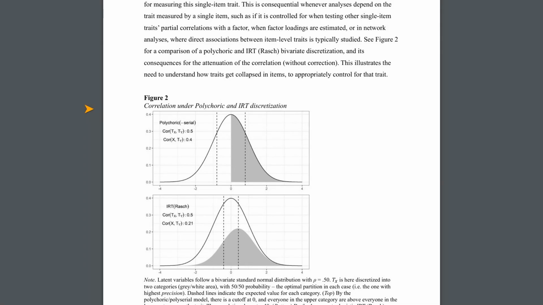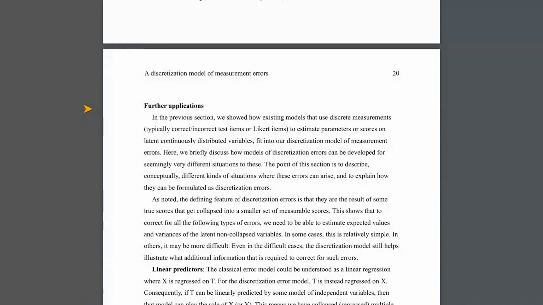They even provide a real-world example using data from the European Social Survey. They took data on political interest, sex, and age, and then they deliberately introduced different types of discretization errors, misclassifying sex, splitting age into two groups, and making the political interest data have missing values. They then showed how their model could be used to correct for these errors and get estimates for the relationships that were much closer to the relationships you'd find if there were no errors.